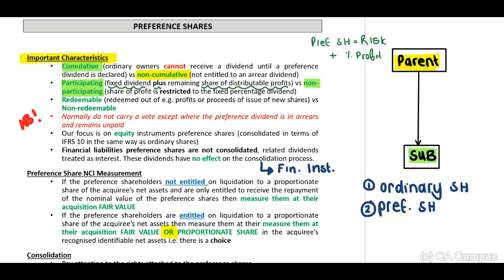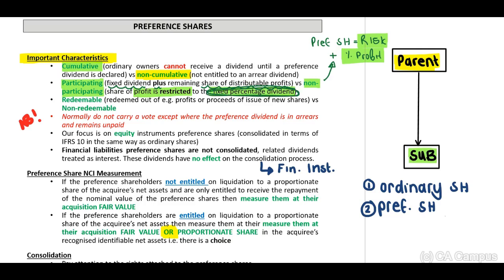For example, if you think about the agreement, the memorandum of incorporation can indicate that your preference shareholders will receive, for example, a fixed 15,000 each year, plus a remaining share of distributable profits as agreed. Versus non-participating, where the share of profit is restricted to a fixed percentage of dividends. They will only receive a fixed percentage of dividends.